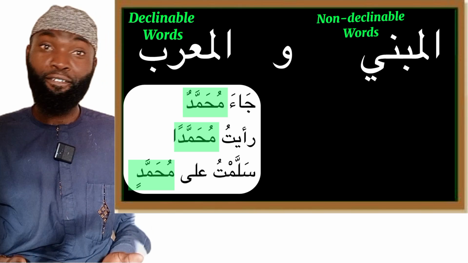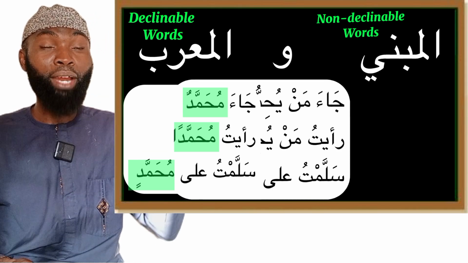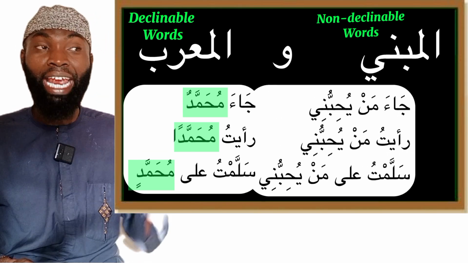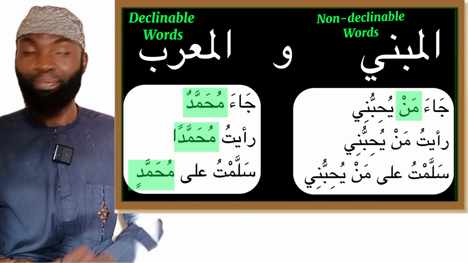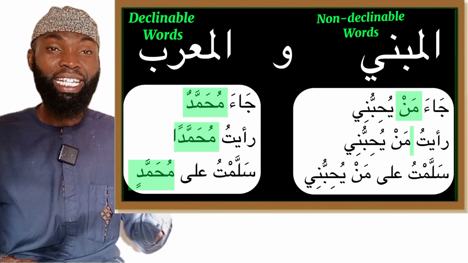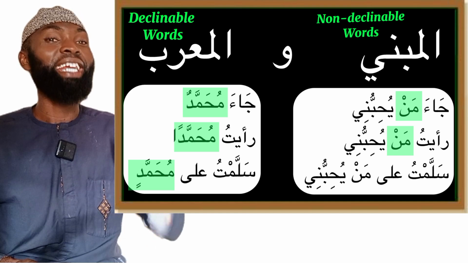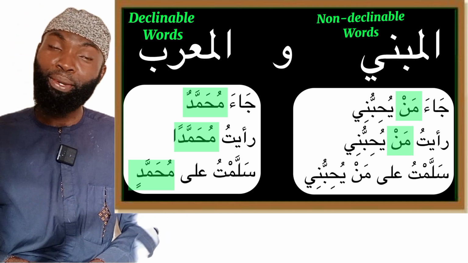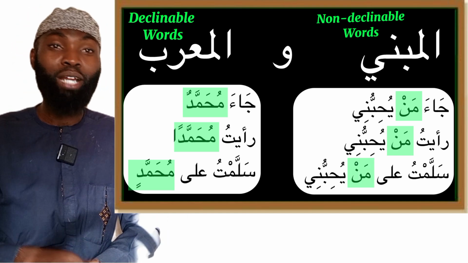Now coming to words which are fixed, we said Ja'a man yuhibbuni, the one who loves me came. So man is the word we're looking at. Then I said, Ra'aytu man yuhibbuni, I saw the one who loves me. So man is still there. Then we said, Salamtu ala man yuhibbuni, I greeted the one who loves me.